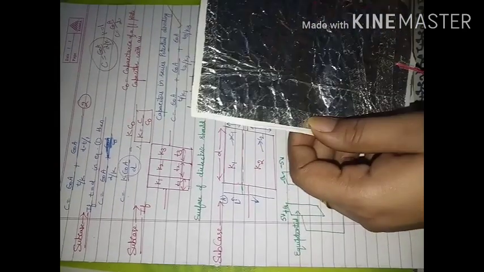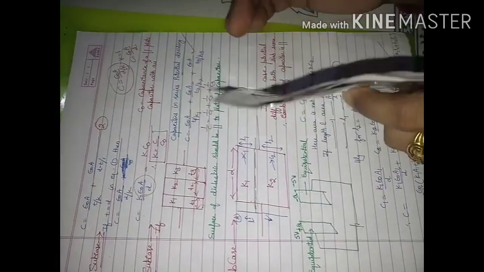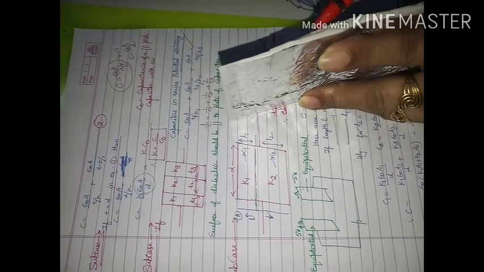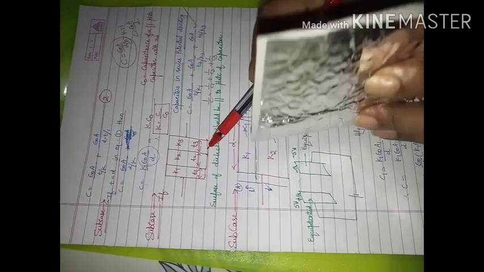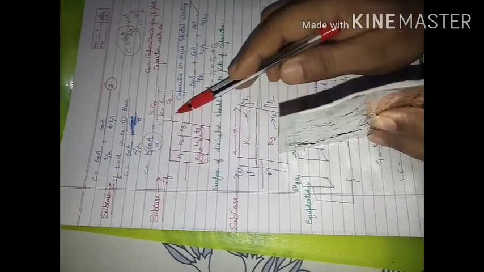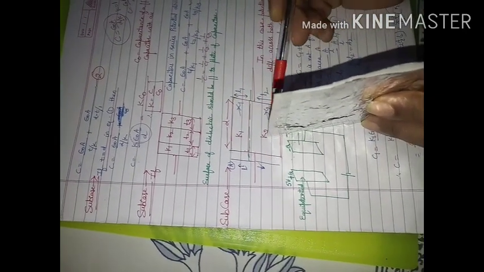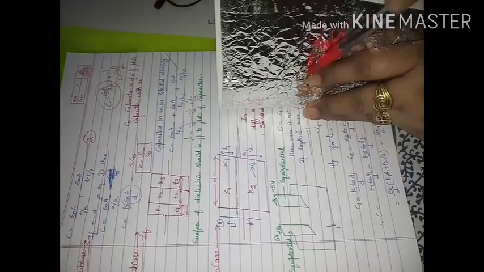So in the case of series capacitors, when the dielectrics are connected in series, the thickness will be divided, or you can say the gap between the two plates will be divided. And when they are considered to be in parallel, in that case this area we have to divide.